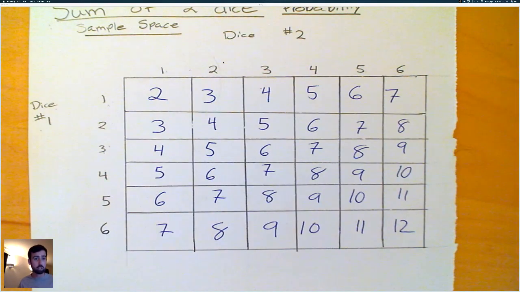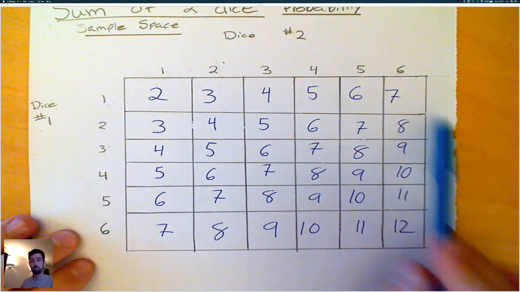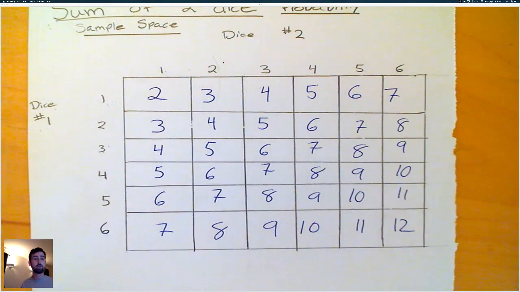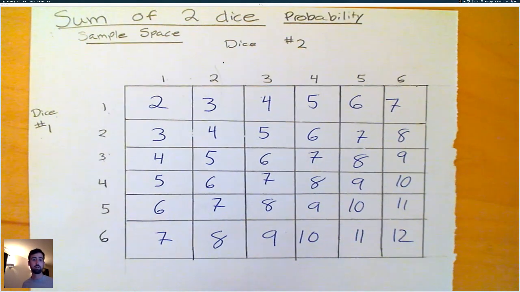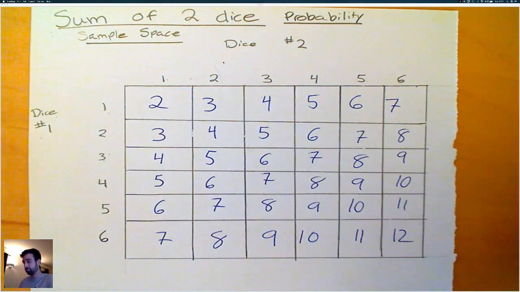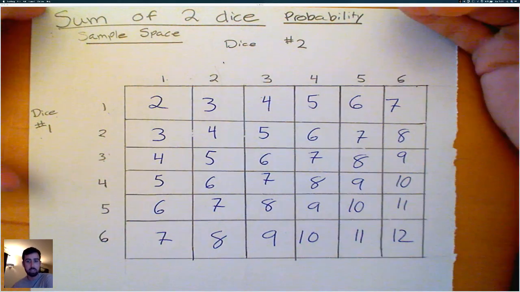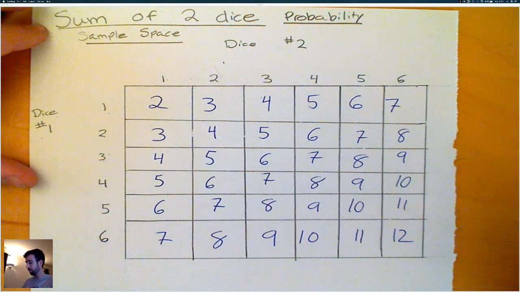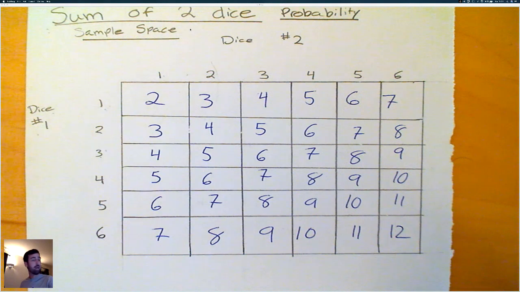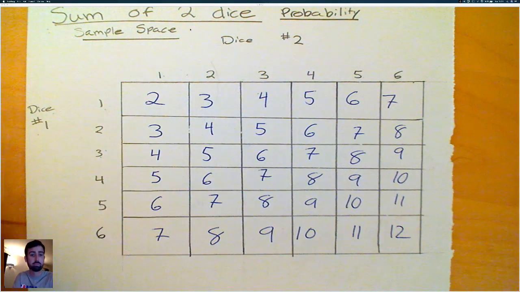So if we're rolling 2 dice, this here is called our sample space: all the different outcomes that can occur given a situation. In this case, the situation is rolling 2 dice. Now you're going to see a lot, there's a game called Craps that the whole game is based off of this probability. Let's go back. We're going to come back to this, but that essentially is what a sample space is. Like if you were flipping a coin, the sample space would just be heads or tails. All right, let's take a look.